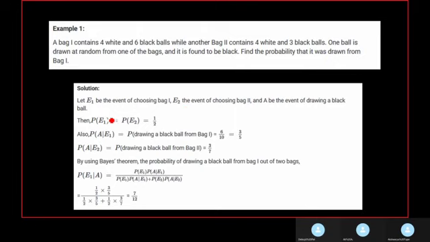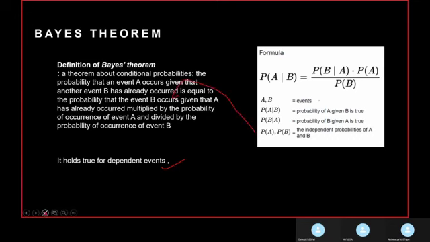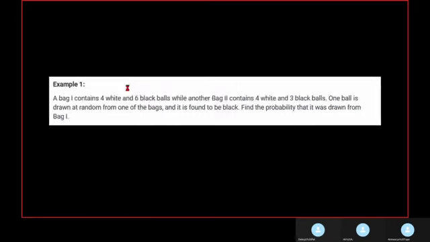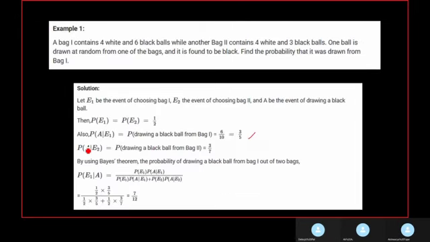Now, considering that we have chosen bag 1, the probability of A by E1 is equal to drawing a black ball from bag 1. Means we have chosen bag 1, and in bag 1 we have 6 black balls, and the total is 6 plus 4, 10. So 6 by 10, which is 3 by 5. Now this implies that the probability that an event A occurs, given that another event B has already occurred, which implies that we have already chosen bag 1. So in bag 1 now we are choosing black balls. That's the explanation of the first sentence.